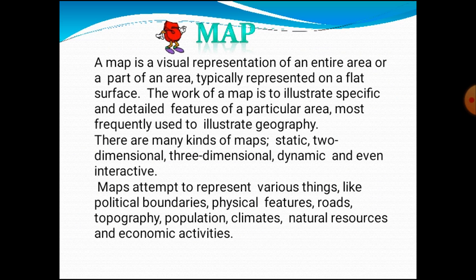Okay. In this map we can represent many things. For example, political boundaries, political borders we can draw, and nature, and whatever things are available in the particular place. States we can mention. So here you see physical features, roads, topography, population, climate, natural resources and economic activities. These all we can show in the map.